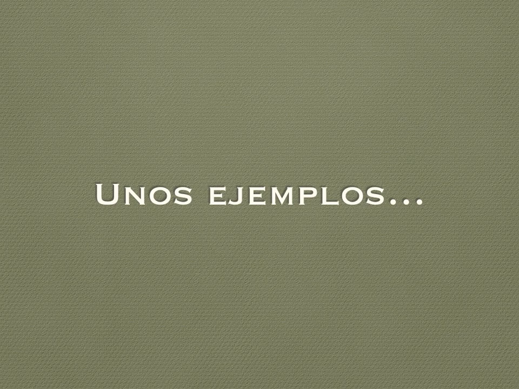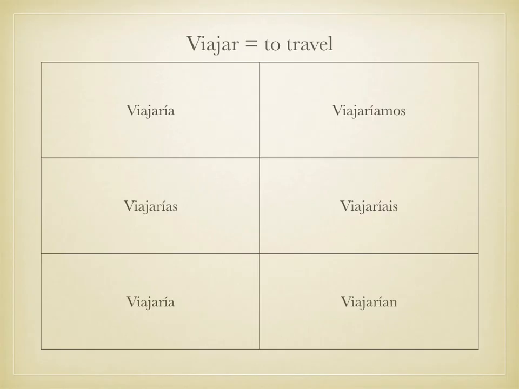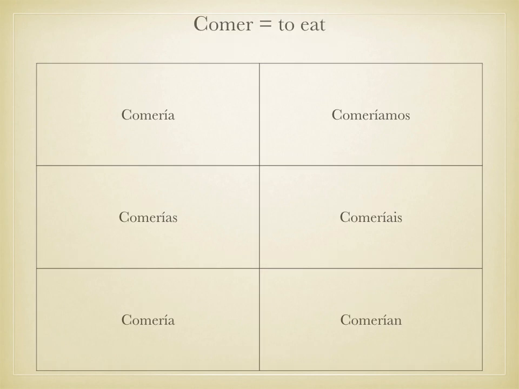Now, unos ejemplos. Viajar, normal AR verb. We leave the AR on the verb and we just add the ía, ías, ía, íamos, íais, ían to the verb. And that's the conditional mood. ERs work the same way. Comer, normal ER verb. We leave it comer and we add the ía, ías, ía, íamos, íais, ían to the end, and that makes this the conditional.